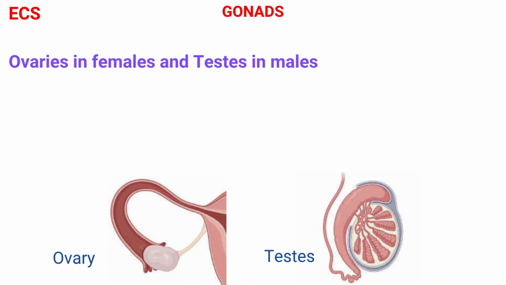The next glands are the gonads. They are the ovaries in females and testes in males. They are responsible for producing the sex hormones of the body.